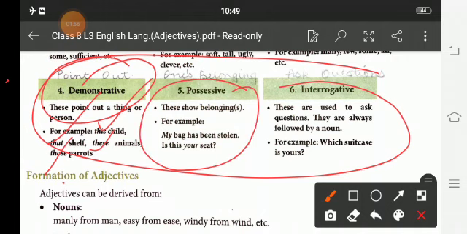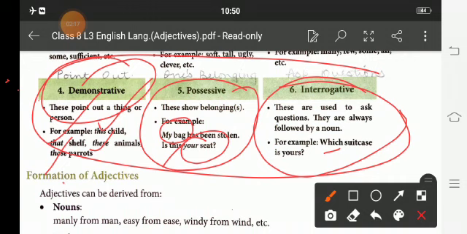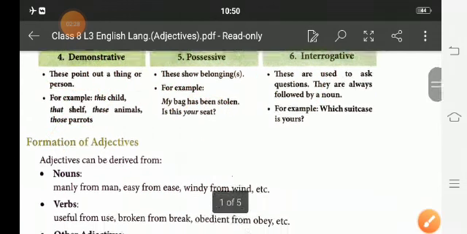Possessive describes one's belonging. For example, my bag, this is your seat. Interrogative is used for asking questions and is always followed by a noun. For example, which suitcase is yours? Here the question word is followed by the noun, suitcase.